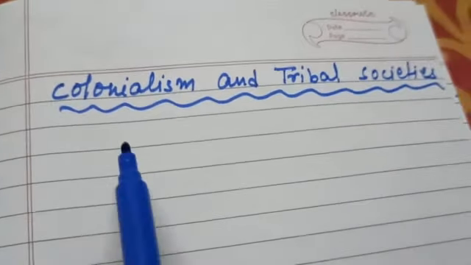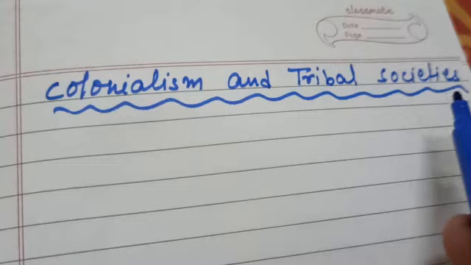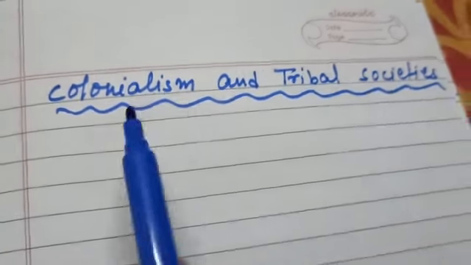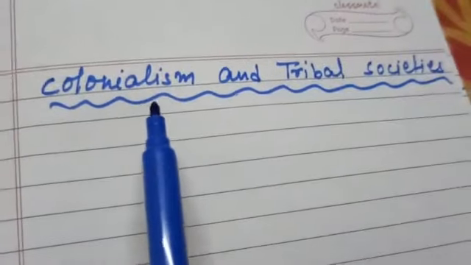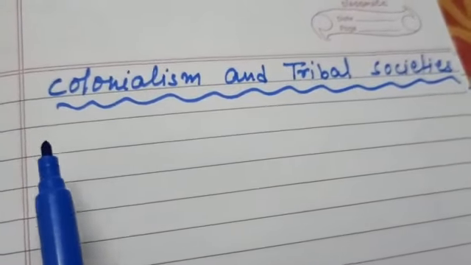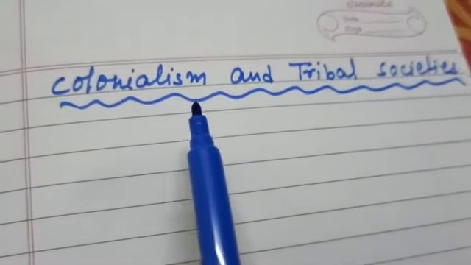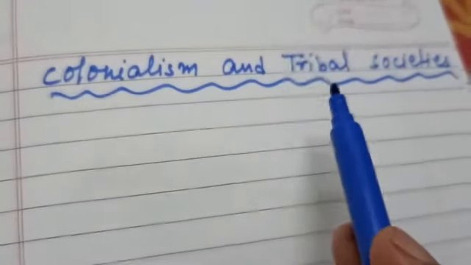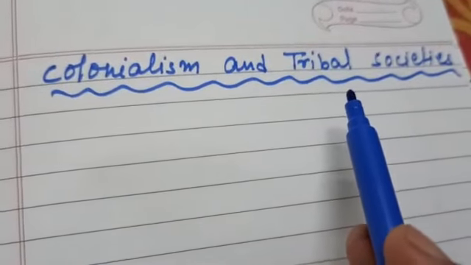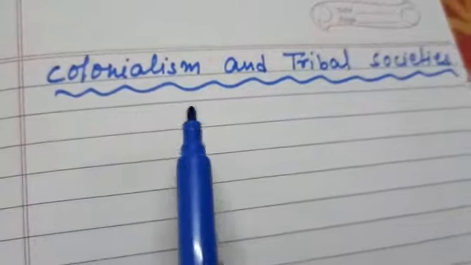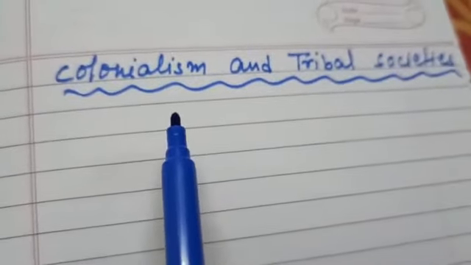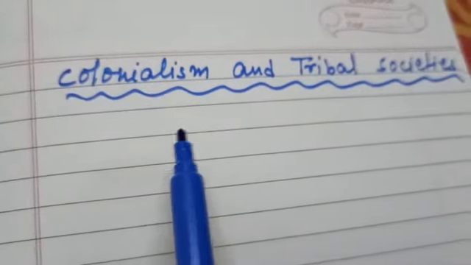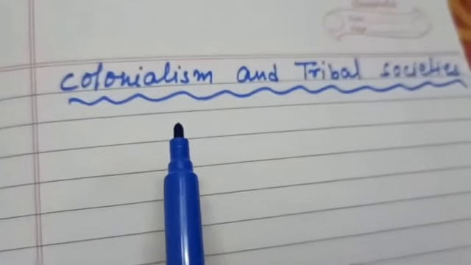Now we will read about colonialism and tribal societies. Earlier we have seen how the colonial rulers, the Britishers, exploited our farmers. Now we will see how they exploited the tribal groups also. Whatever exploitation they did on the farmers, ultimately they gained profit only.